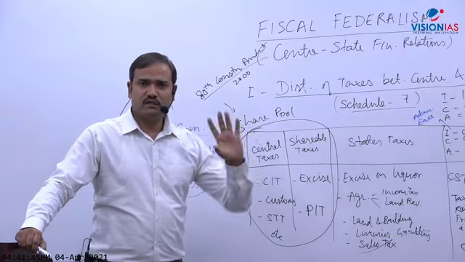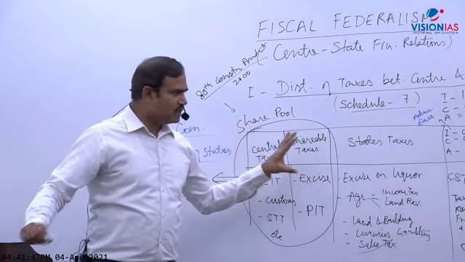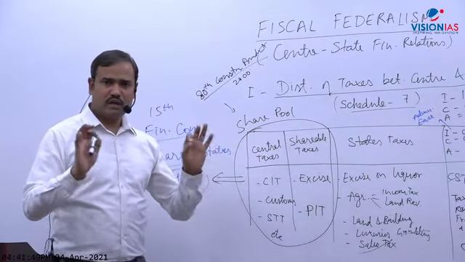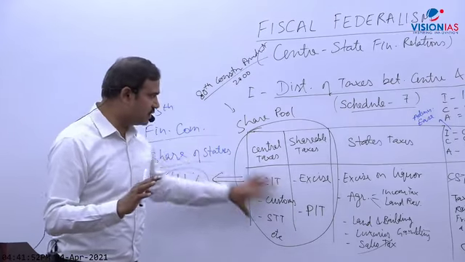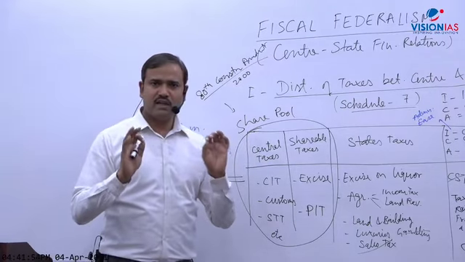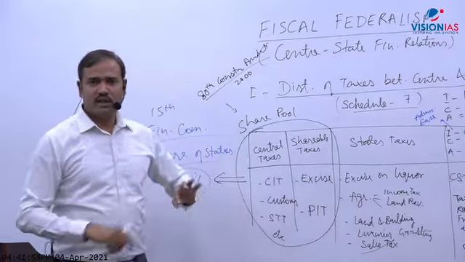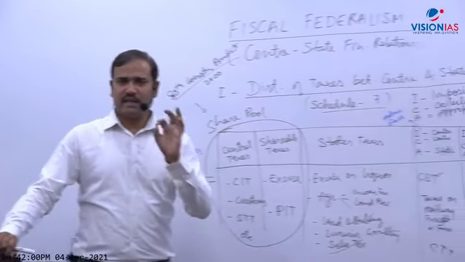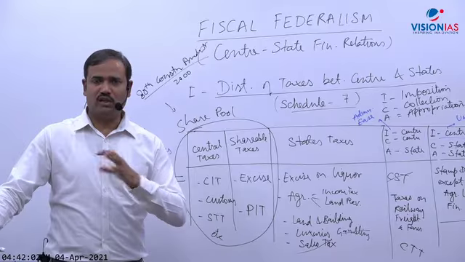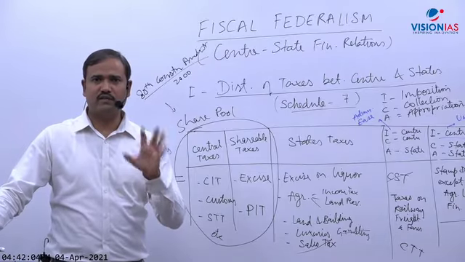After GST some changes were made, so please see that also. I just give you the conceptual framework. I repeat one more fact: these are the taxes which are shareable. Right now not a single tax is there whose revenue belongs to the center only. Entire revenue is shared, but the revenue which the center collects from any cess or surcharge belongs to the center only. That is not shared as per article 271.